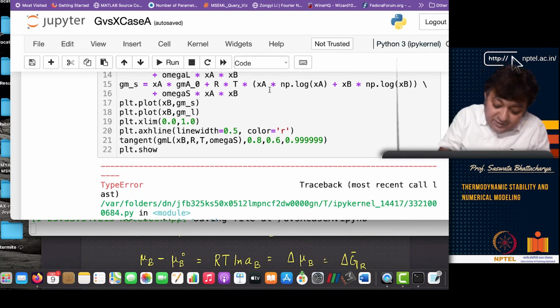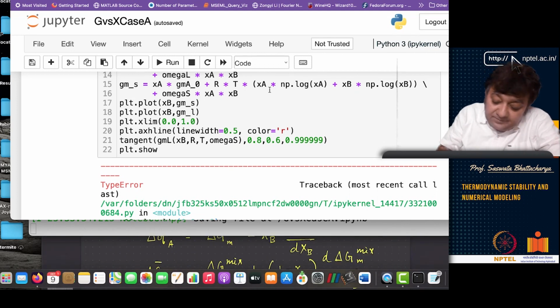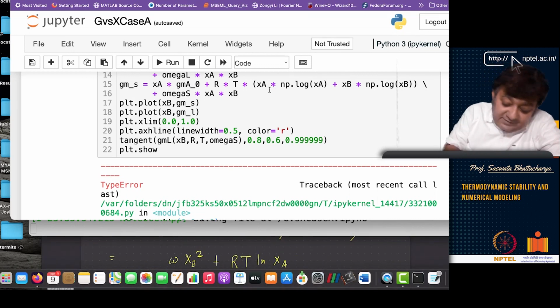You can basically get mu A. So here I have anyway calculated them. I just want to show you numerically, mu A and mu B. So you get these values, and you have the delta GA bar and the delta GB bar, and you can basically get the activities.